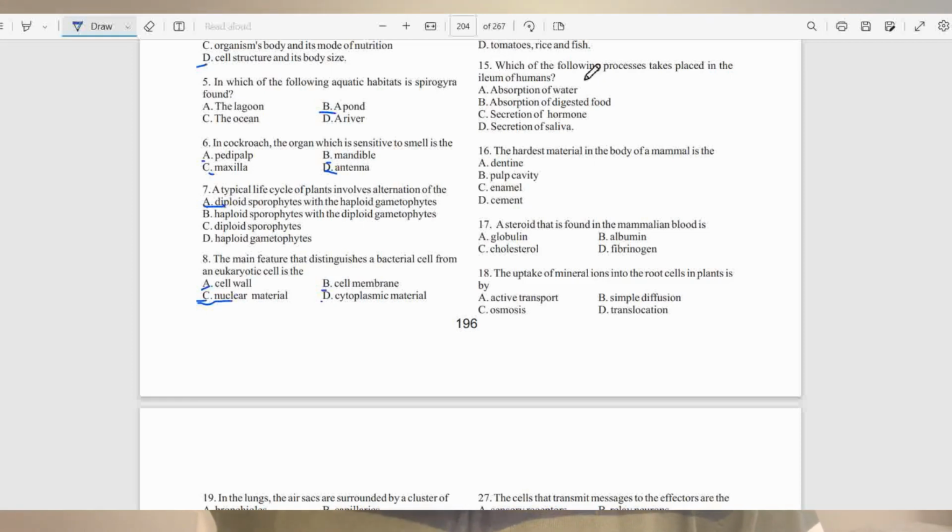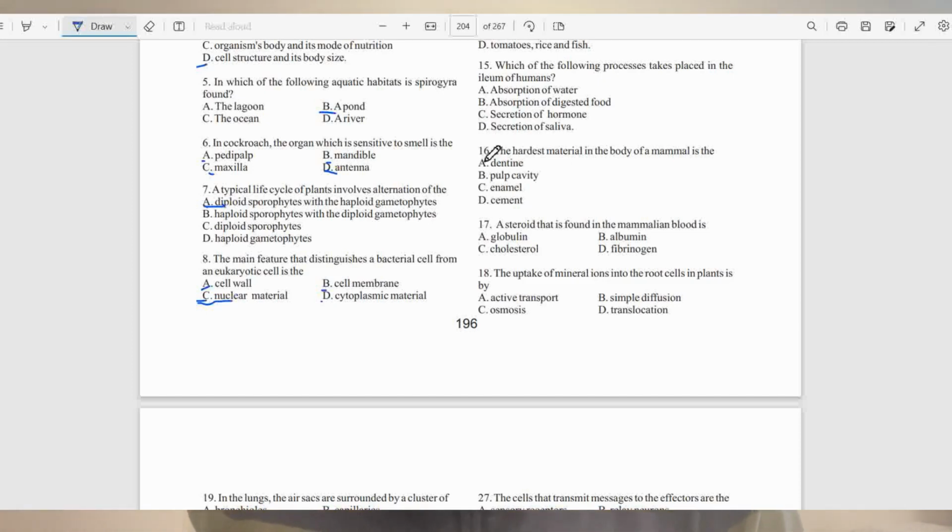Question 15. Which of the following processes takes place in the ileum of humans? A, absorption of water. B, absorption of digested food. C, secretion of hormones. And D, secretion of saliva. The right answer to this question is B, absorption of digested food. The reason why A will not be the right answer is because absorption of water from digested food takes place in the large intestine, and secretion of saliva, of course, takes place in the mouth.